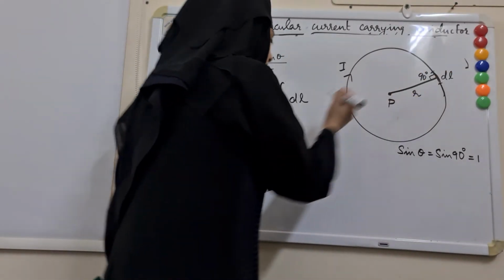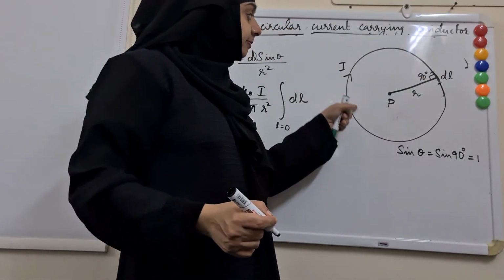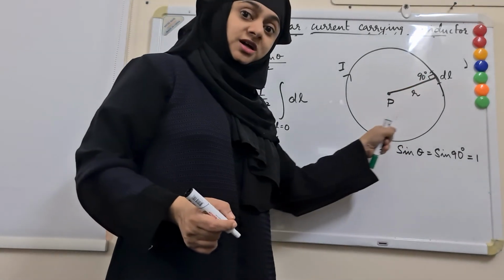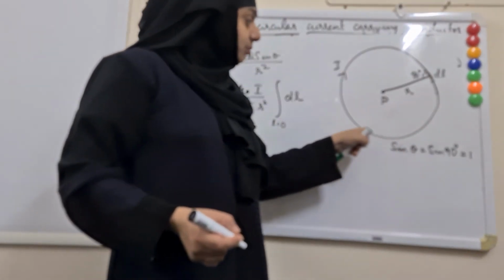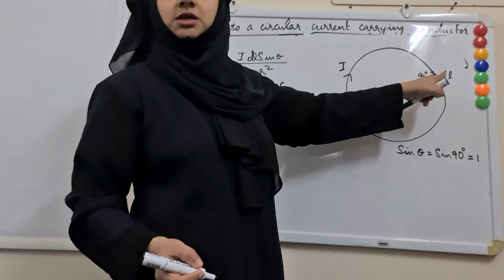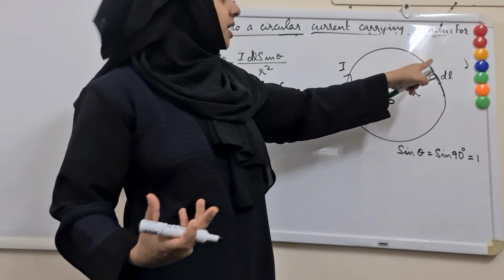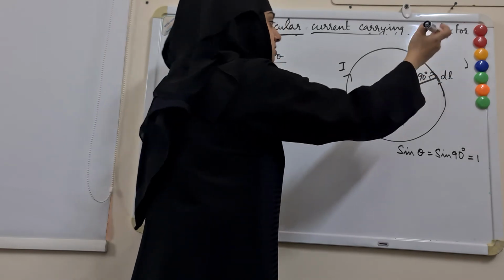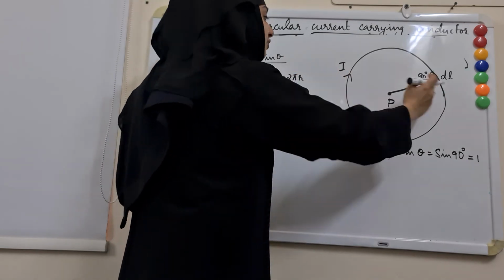And what will be the limits? Suppose we start from a point which we consider as 0. Now when we complete the circle, what is the total length? This is circular in shape and has a radius r. So this full length means the circumference of the circle. What is the expression for the circumference of a circle? 2 pi r. So the integration is from L equal to 0, the starting point, to L equal to 2 pi r for the full length.